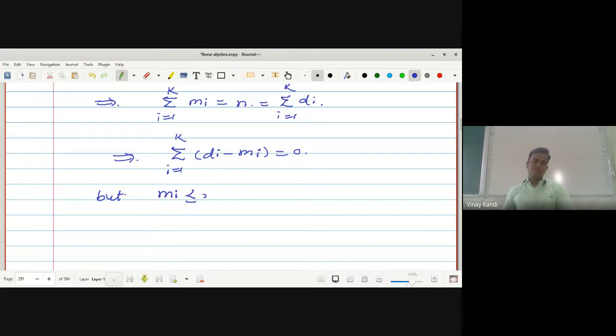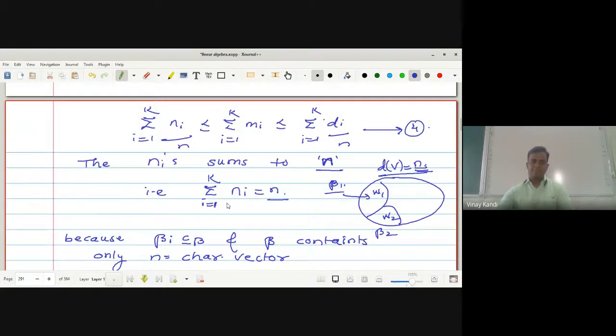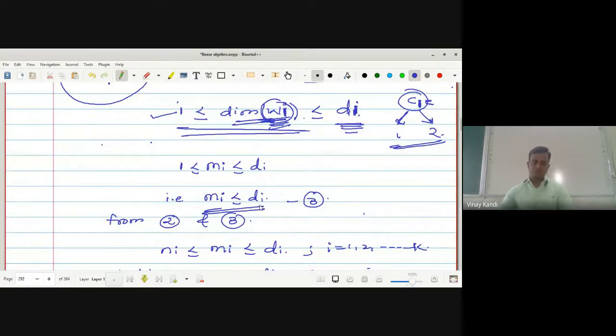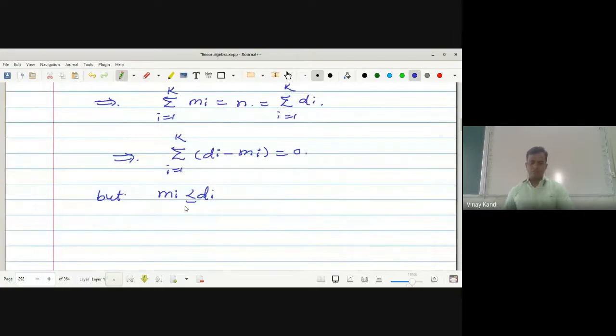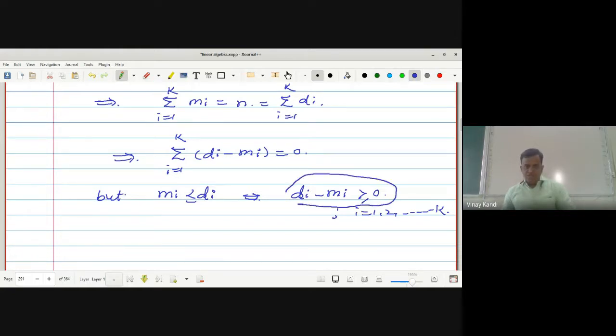But what is the relation between m_i and d_i? m_i is less than or equal to d_i, equation number three. This implies d_i minus m_i is greater than or equal to 0 for i running from 1 up to k. Listen carefully to what I say. The value of d_i minus m_i is non-negative. Is it correct? Yes, sir. That means each is either 0 or a positive value, but their sum is 0. Can the addition of positive terms be 0? No, sir. The sum of all the positive terms cannot be negative, it is not possible.